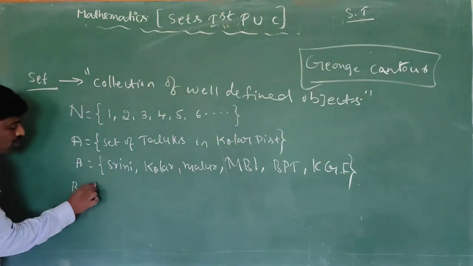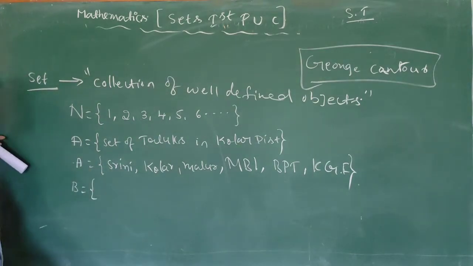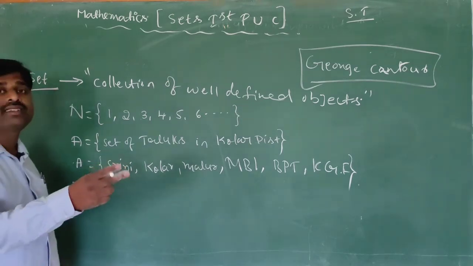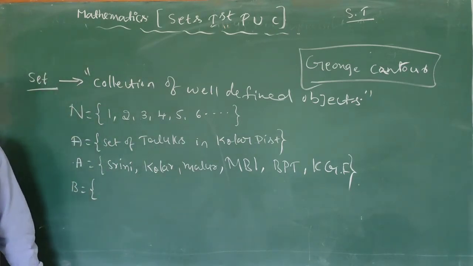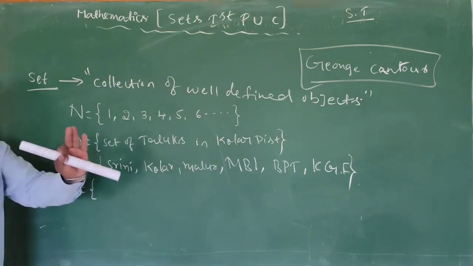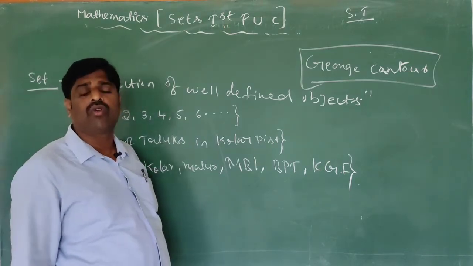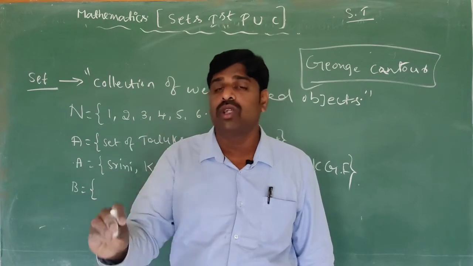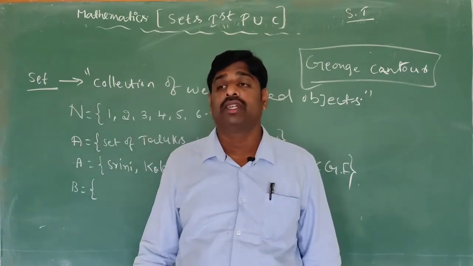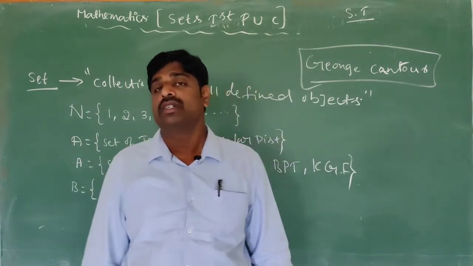Suppose B is equal to a set of students in your class. This is also a set. How many students are there? Nearly 100 students, or 50 students, we can count. Harisha, Satisha, Mahesha, Malisha, we can count. It is possible to count, it is possible to identify the objects, it is possible to tell the objects. Such a phenomenon is nothing but a set.